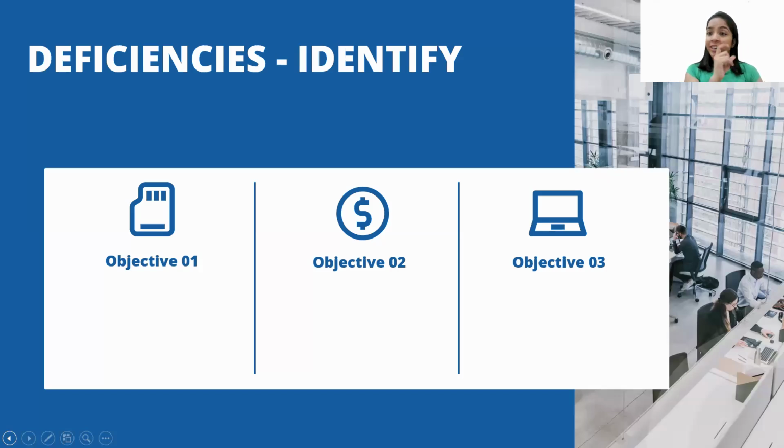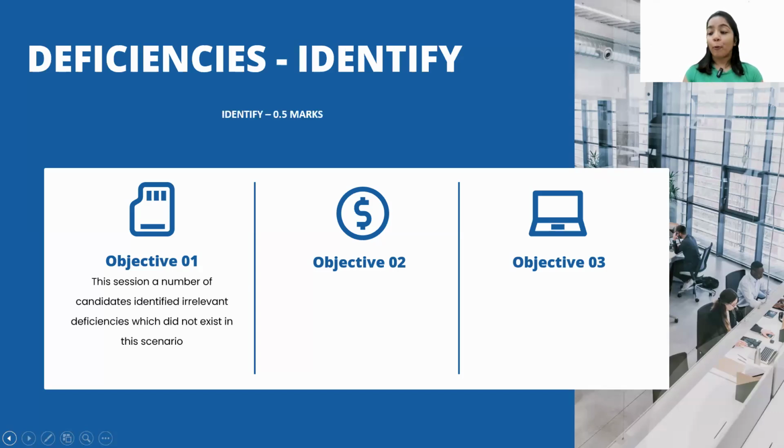First, we'll do the first part, that is the identification. Identification will fetch you half marks. Now, guys, we are doing deficiency now. We are not in the direct control. Deficiencies are the negative things.